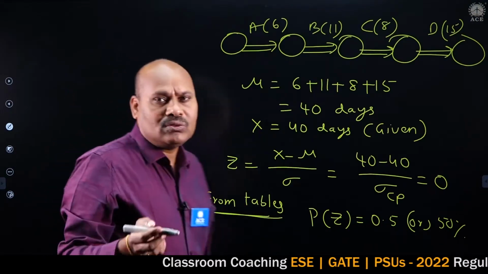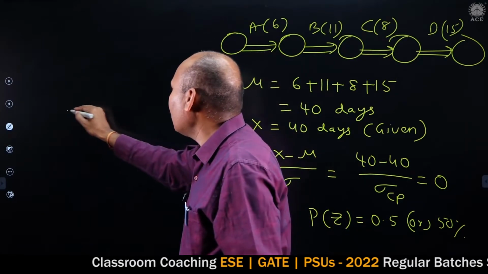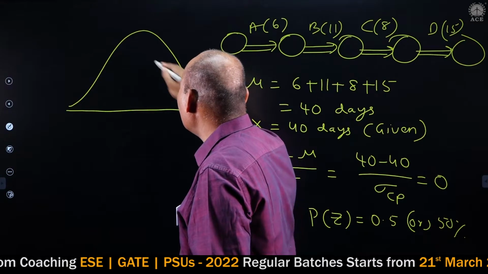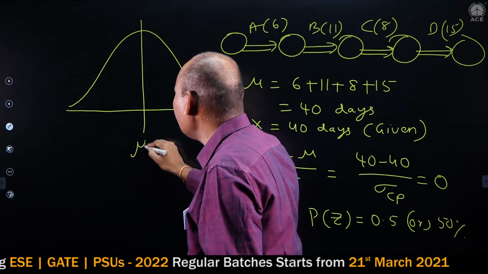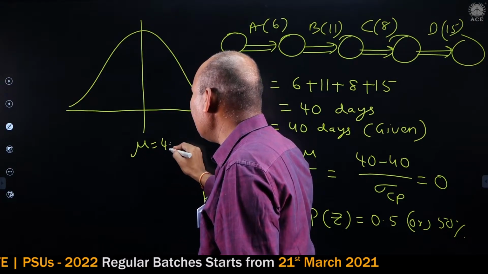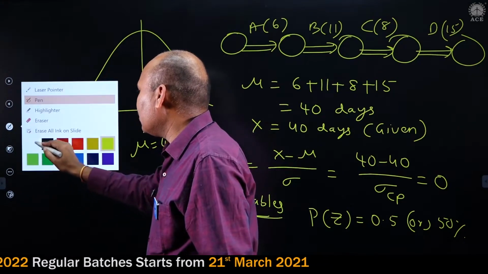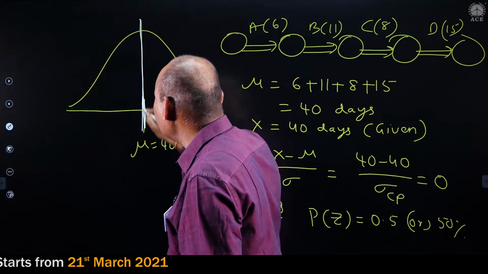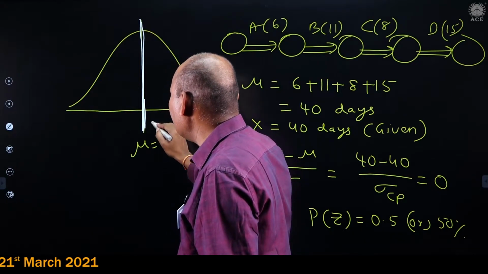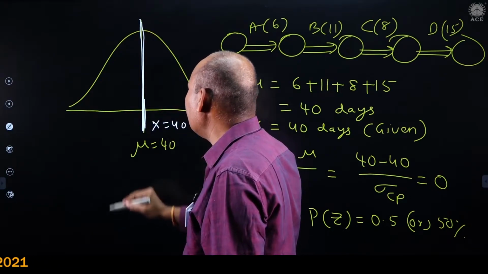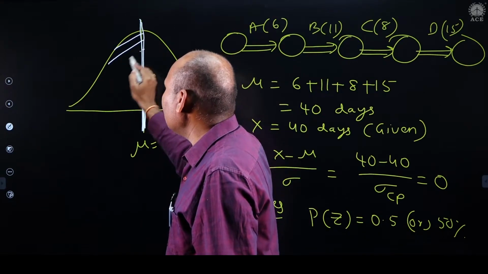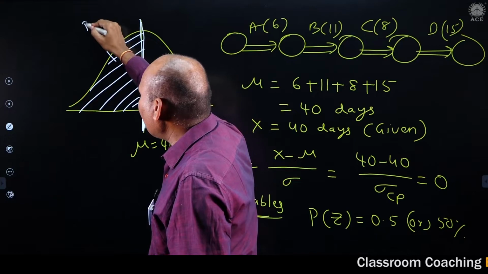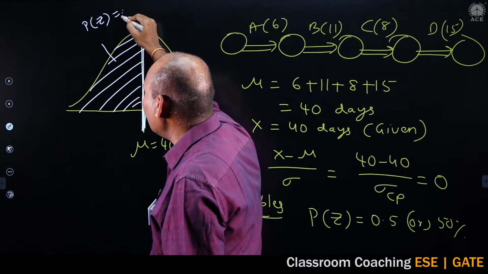And how does it look in the normal distribution? Here mu is equal to 40, and the x value matches exactly, x is also 40. Then which area do you have to shade? The left-hand side. So this probability of z is equal to 0.5.